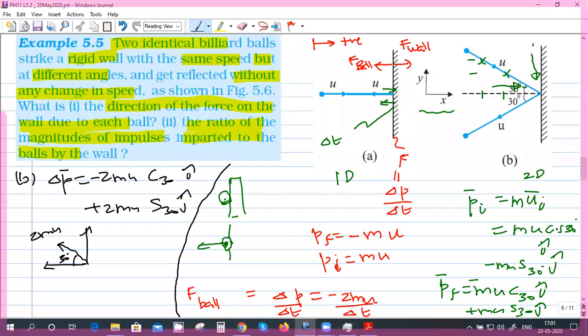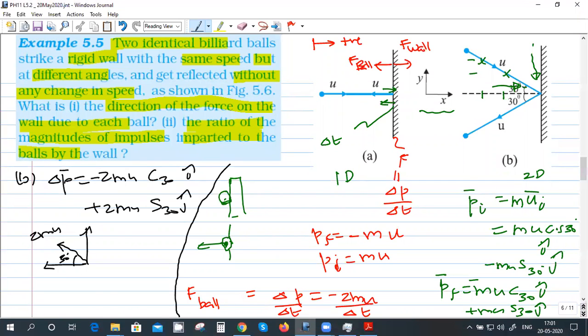Initial momentum is correct, no? This is the y component. I'm making a mistake in the first case. Right, here also in the final one, the momentum is negative, no? Y component.